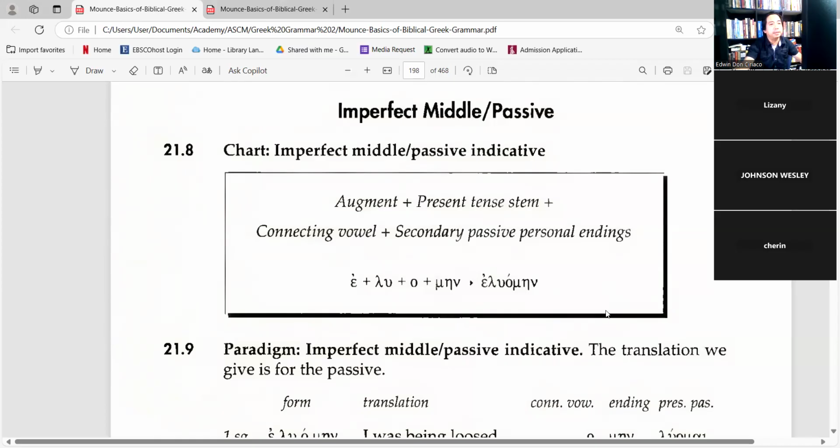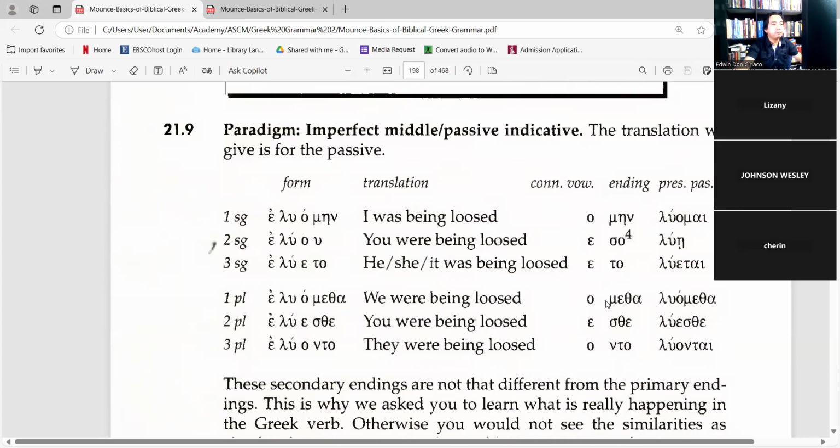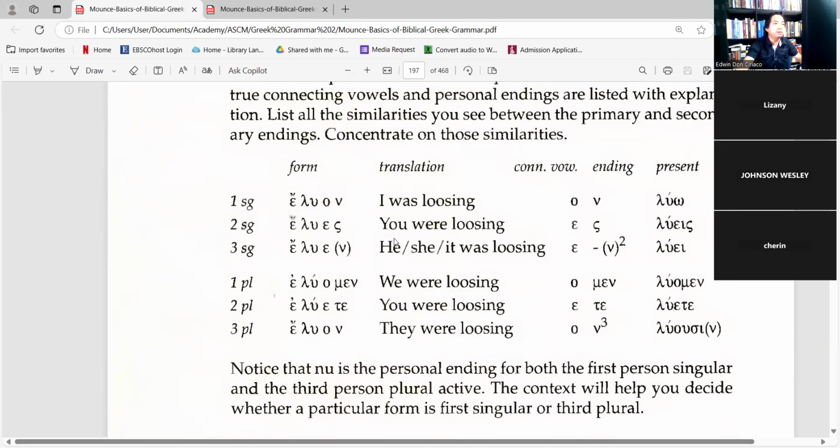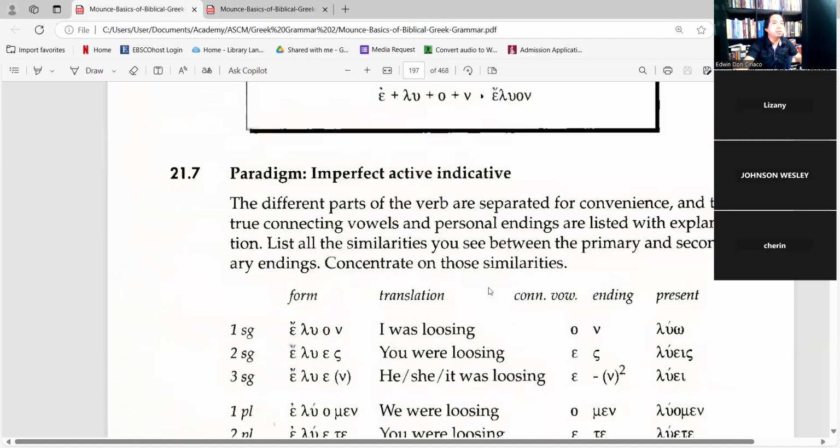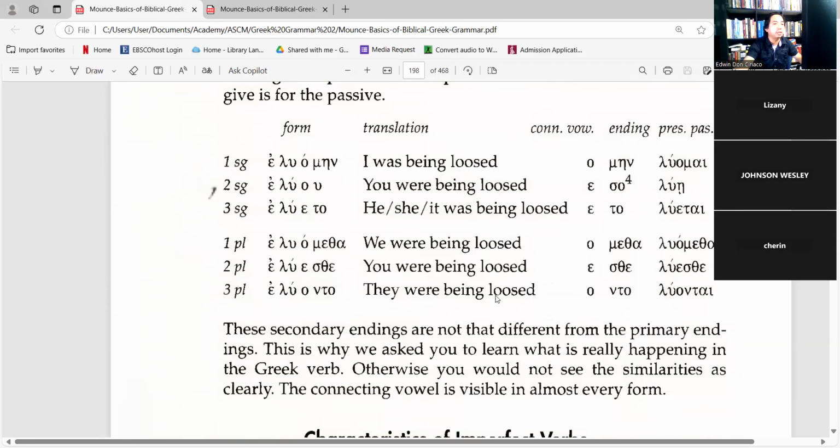So eluomen. Okay, eluomen. This is the paradigm. Eluomen, eluou, eluento. Elumetha, eluesthe, eluonto. So the comparative is provided in the last column. This is for the present passive. Luomai, lue, luetai, luometha, luesthe, luontai. So if you want to have these pages printed out, that will be very helpful for you to be familiar with and memorize the paradigms.